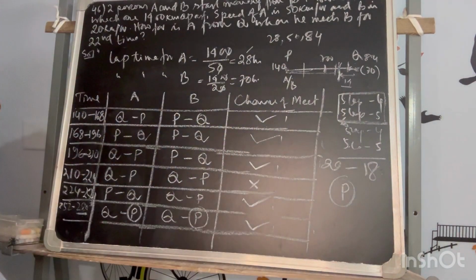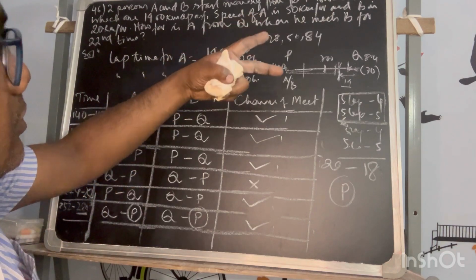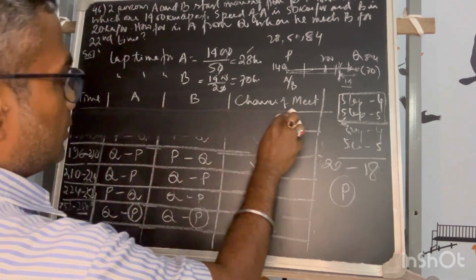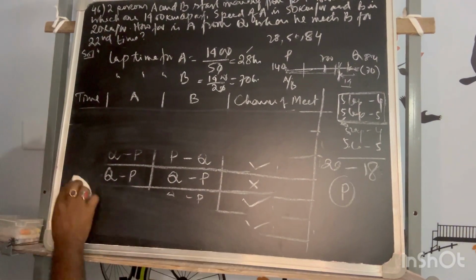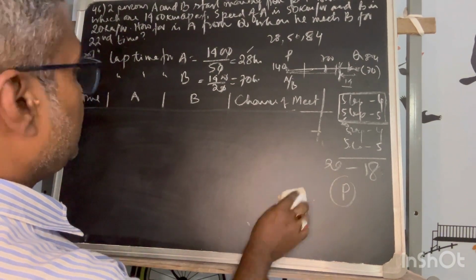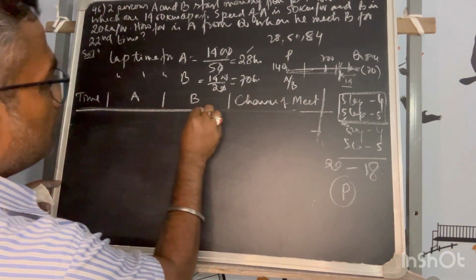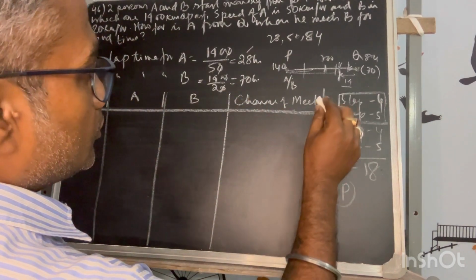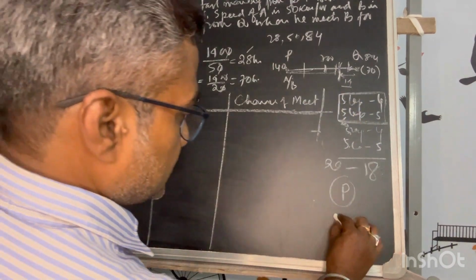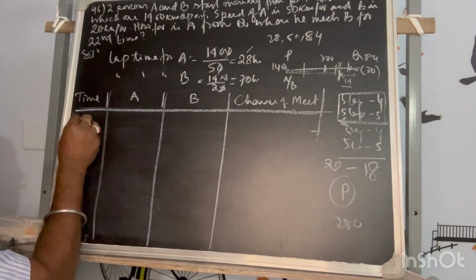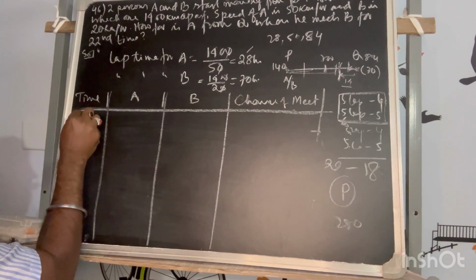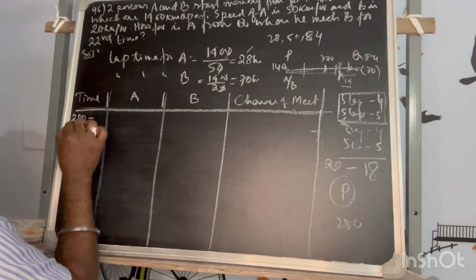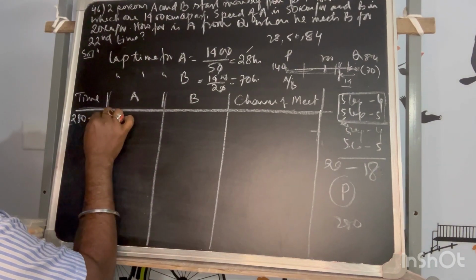Here they have met 18 times. Then another 4 times they have to meet. So from where will they start? Okay, now I will take you to the final concluding laps. 280 is the position, 280 is the hour they have met. So I will take 280, where they are in P position, plus 28, 308.